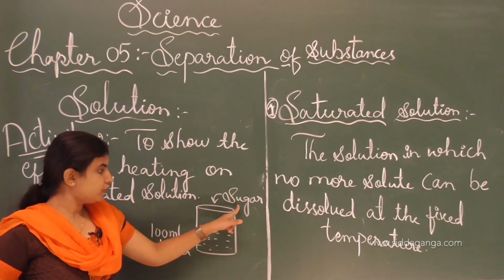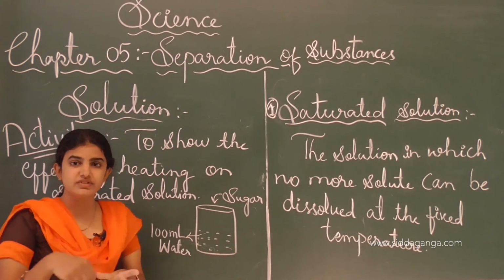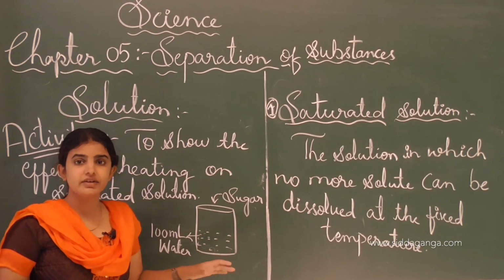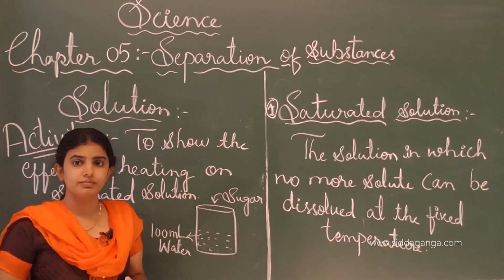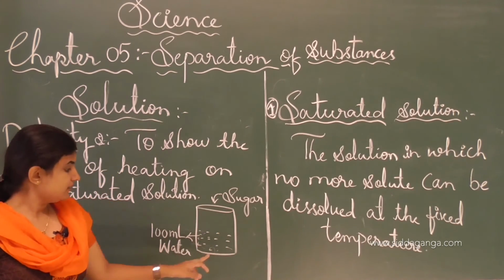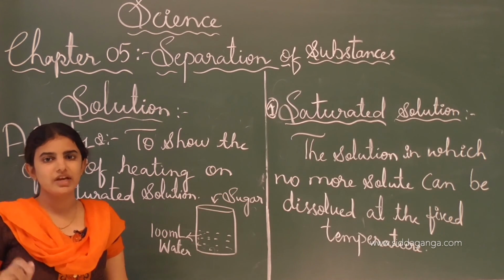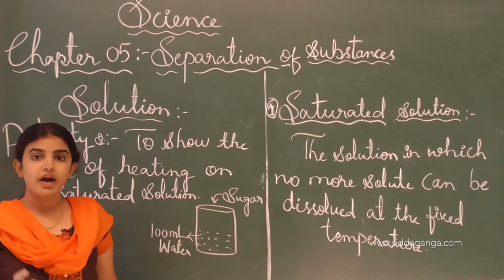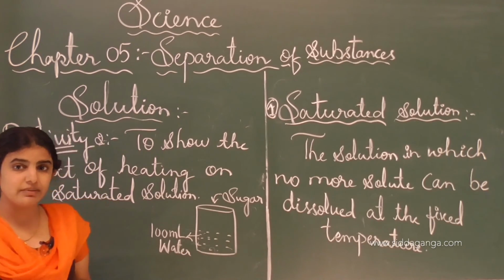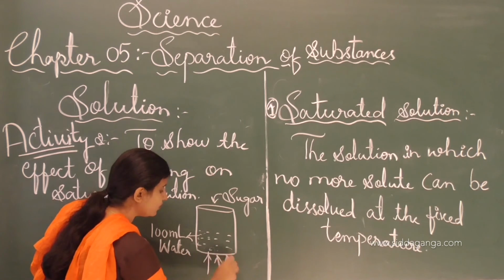Again and again we add sugar to the water. Then what will happen, if we stir it well, then the sugar particles will disappear, and later if we add so much sugar to the water, then the sugar particles will settle at the bottom, and that point we call the saturation point, or the saturated solution will be formed. And afterwards, if we raise the temperature, or if we supply heat to the vessel.